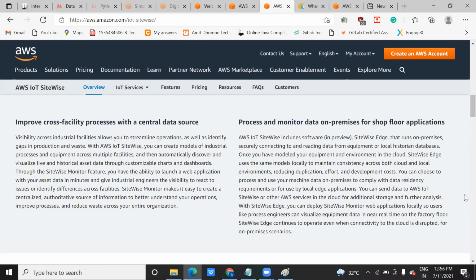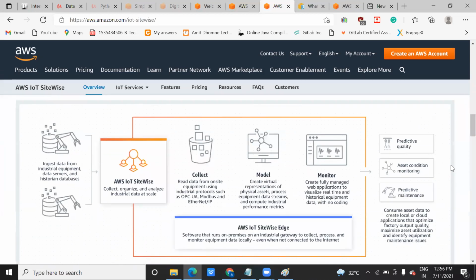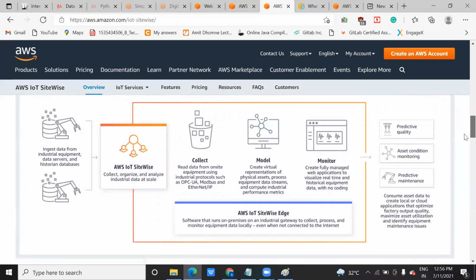Yes, Amit. So this is the architecture. Just have a look at this architecture. It is exactly the same as what we did here. The only extra thing we did here is that you can also make a predictive model. Predictive model means a machine learning based model. You can use it to make some prediction.